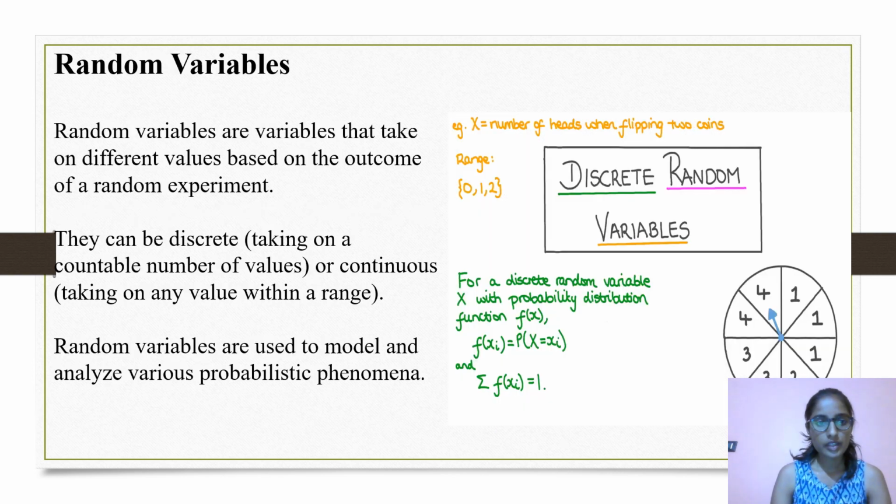Random variables. Random variables are variables that take on different values based on the outcomes of a random experiment. They can be discrete, taking on a countable number of values, or continuous, taking on any value within the range. Random variables are used to model and analyze various probabilistic phenomena.